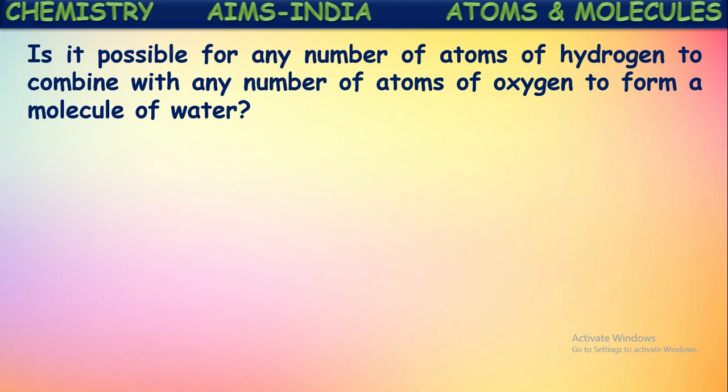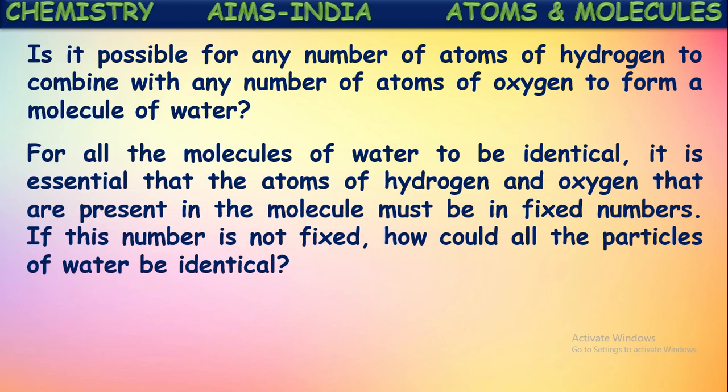No. However you prepare water and wherever you collect it from, if it is water, the molecules of water will always contain two atoms of hydrogen in combination with one atom of oxygen. This ratio is fixed for a substance. A compound is formed by the combination of two or more atoms in simple whole number ratios, in fixed ratios. It won't change.